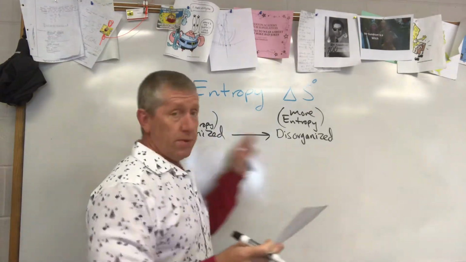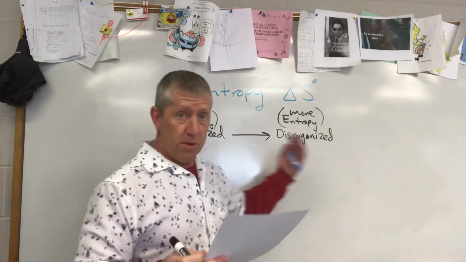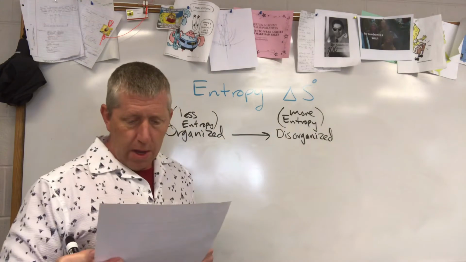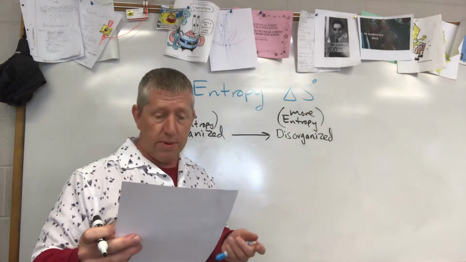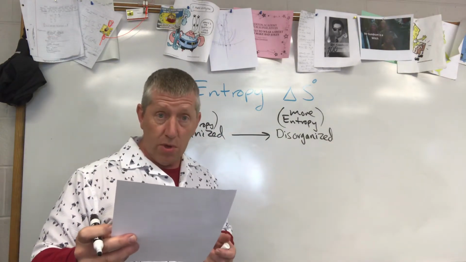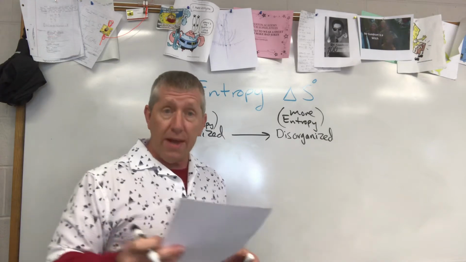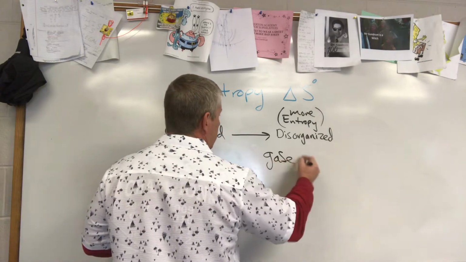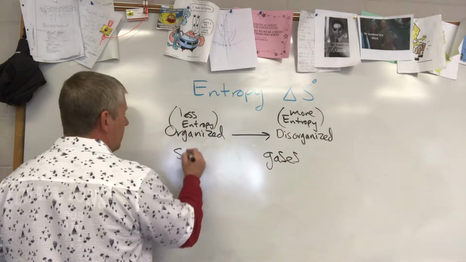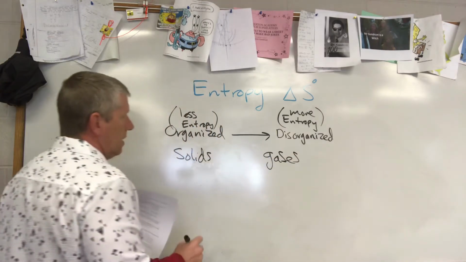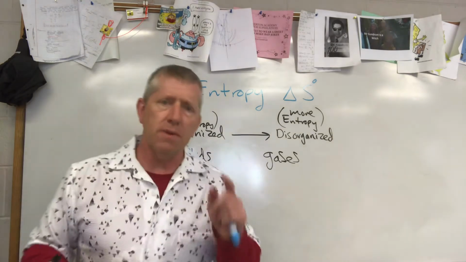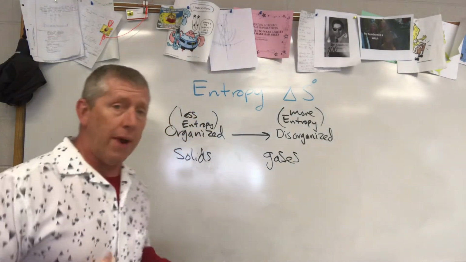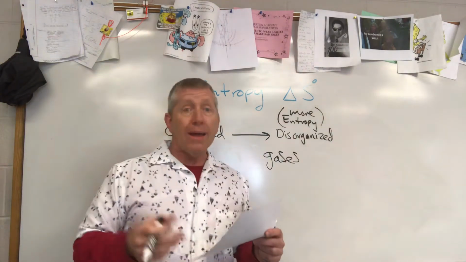Because some are going between our gases and our solids. So gases, solids, liquids would be in the middle. I don't have any liquids in this case. Okay, well, I got some gases. In fact, I have 1, 2, 3 gases. And so I know the gases are going to go over this way, and I know the solids are going to go over this way. But I have different gases and different solids. So how do I know which solid is more disorganized or has more entropy?